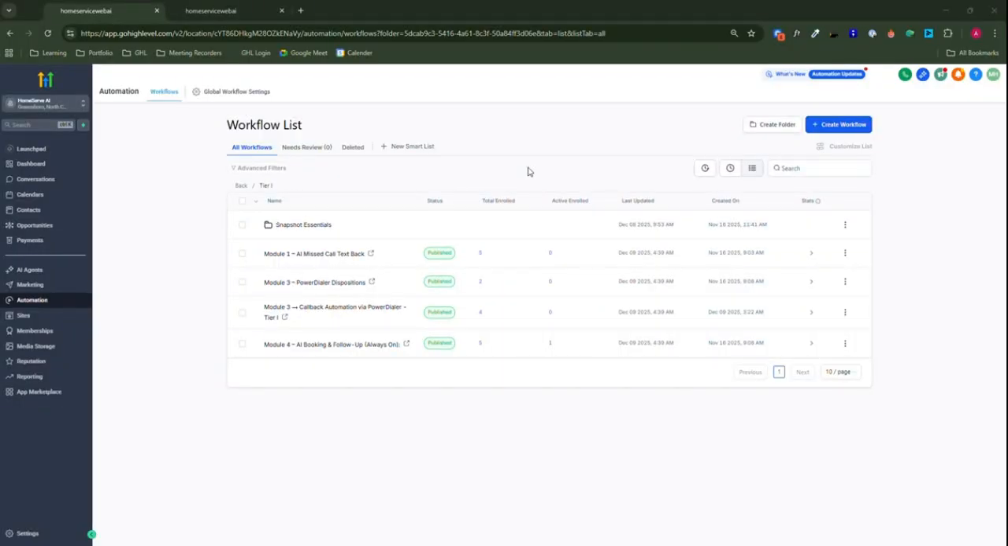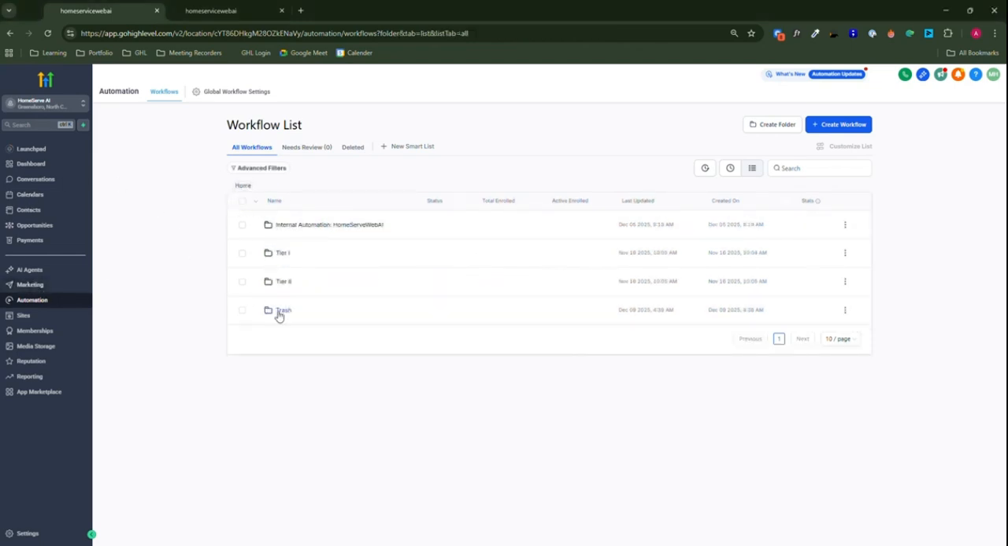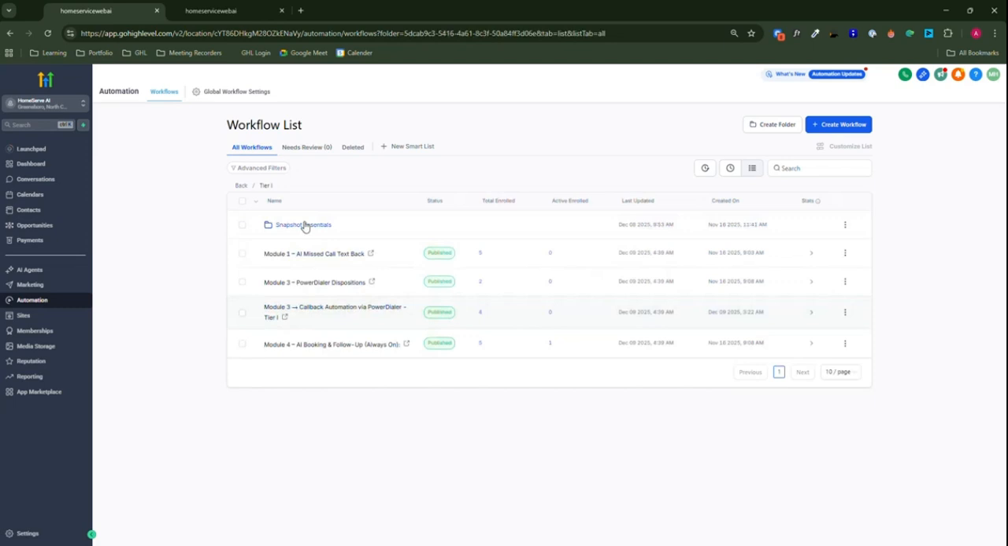Hey, so this is a quick overview about the tier one. Inside our automation, everything is built inside a packet. So tier one means this is a tier one, and what it includes is an AI SMS alert back, a missed call text back alerts.